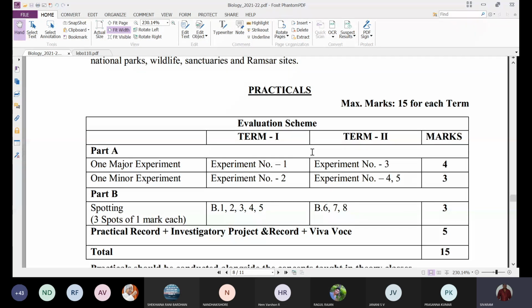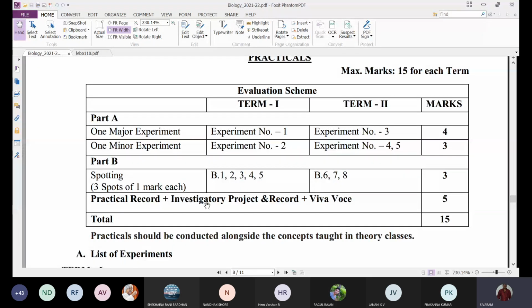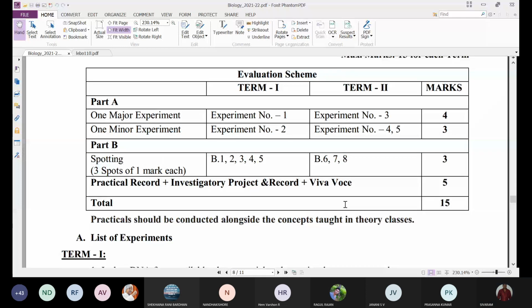Some topics you select and you do the project work, and on that they will ask questions. That is the viva. Here it is given now: practical record plus investigatory project and record plus viva. It is having 5 marks.